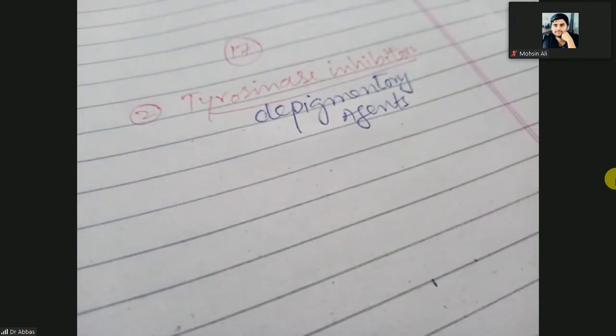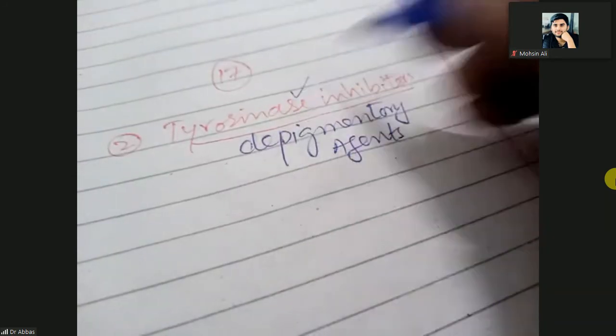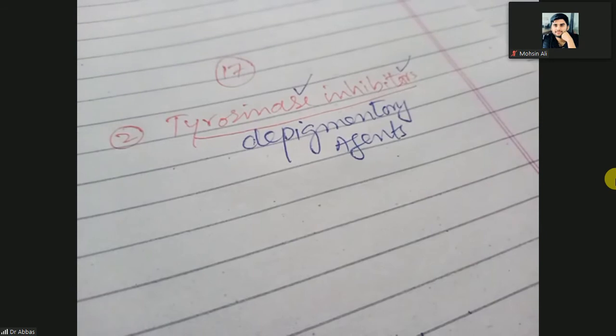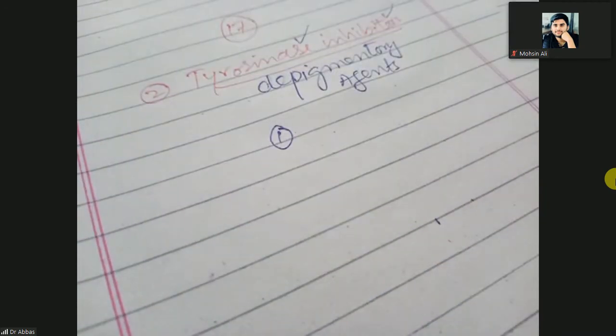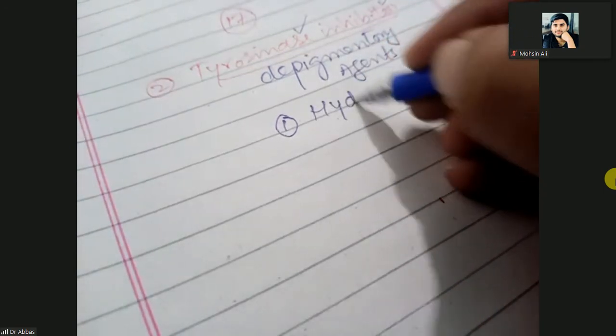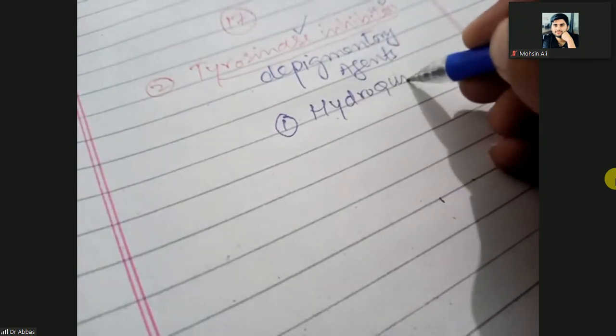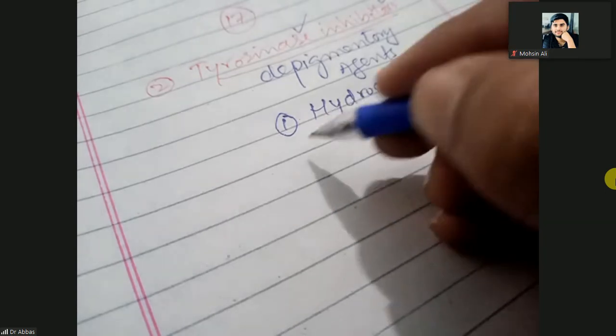Depigmentary means they will remove the pigmentation. Tyrosinase is an enzyme that is responsible for conversion of the tyrosine into melanin and so on. So this is the tyrosinase inhibitor. Especially tyrosinase inhibitors, first one is the hydroquinone, that is the bleaching agent.